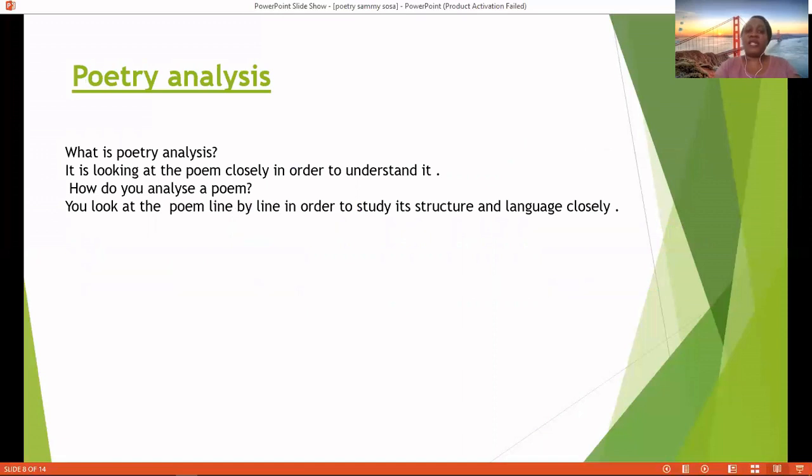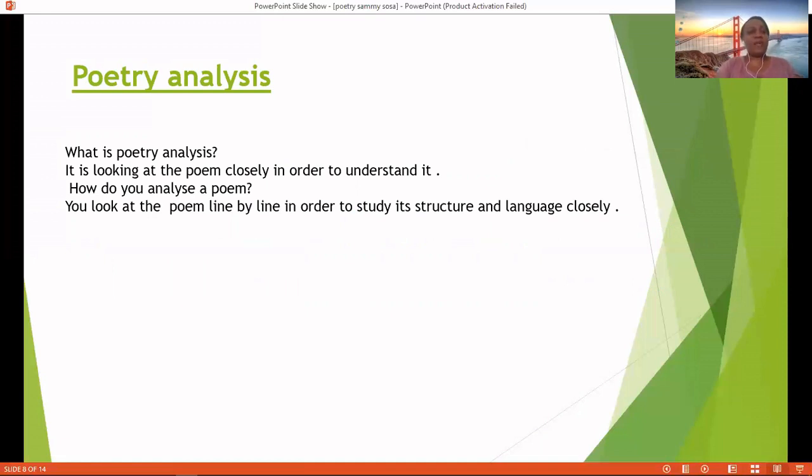We move on to the next step, which is poetry analysis. What is poetry analysis? It is looking closely at a poem in order to understand it. How do you analyze a poem?